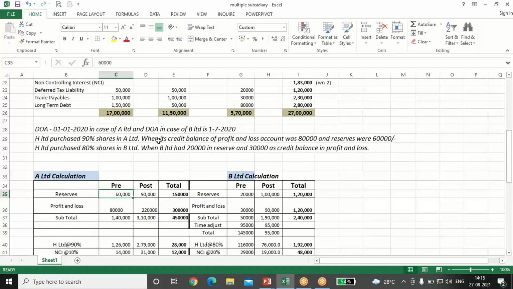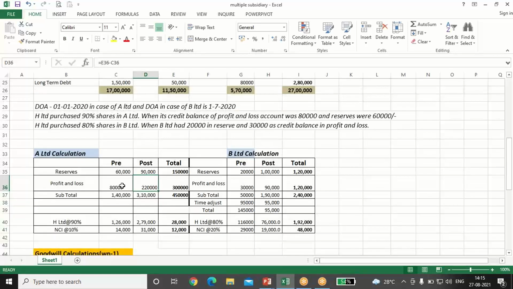So the balances which are given at the time of acquisition are the pre-profit or pre-reserves. So 80,000 is the P&L balance and reserves balance is 60,000. The remaining balance, that is 150 minus 60, comes to 90,000. It is the post balance, and 3 lakh minus 80,000, 220, is the post balance for the P&L.